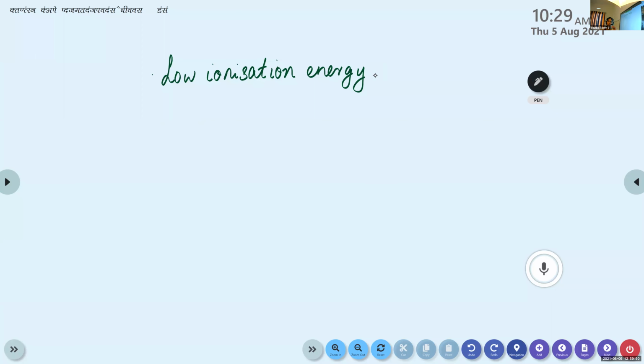That means very small energy is required to remove the electron from the outermost shell. This is clear? Yes, all of you? Then the second property is low melting and boiling point.